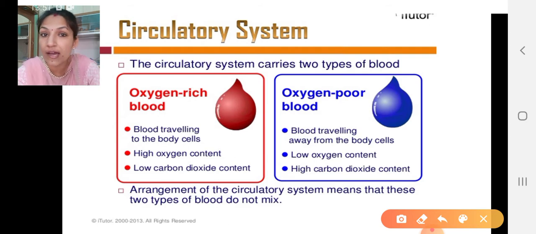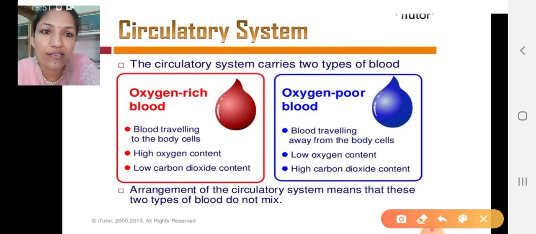It doesn't mean that in deoxygenated blood oxygen is not present. No, it's not like that. Oxygen is present, but the amount of oxygen is less compared to the blood which is rich in oxygen. The color is also going to vary. There is no such case that deoxygenated means oxygen is not present. It is present, but CO2 is more in that case.